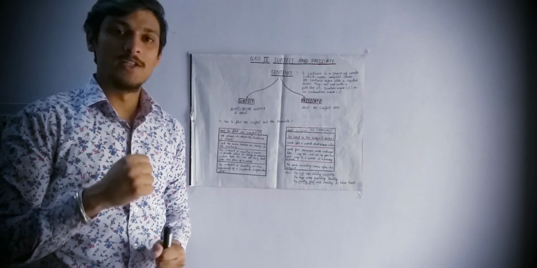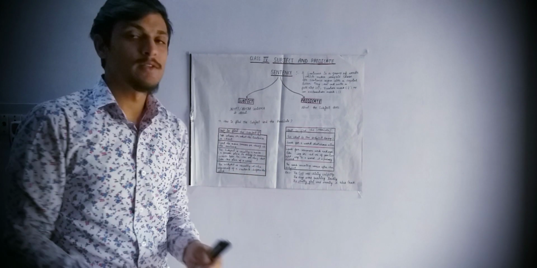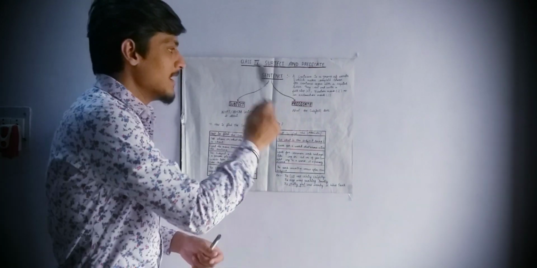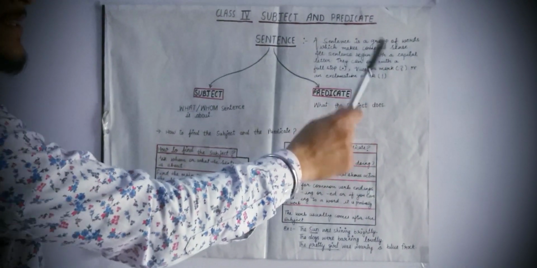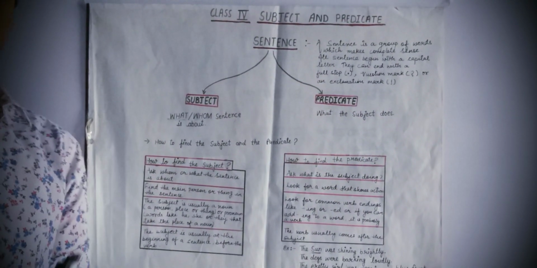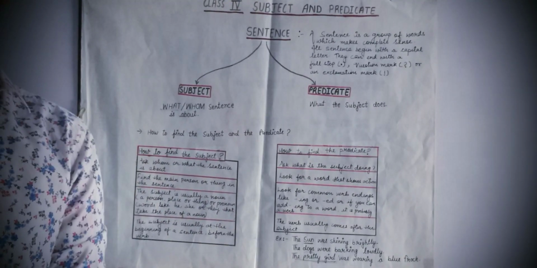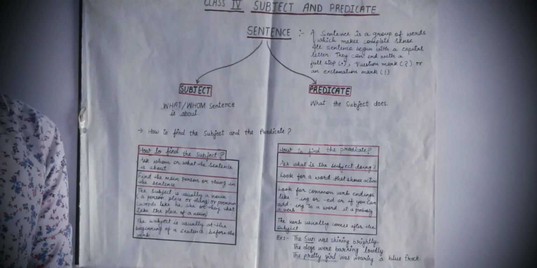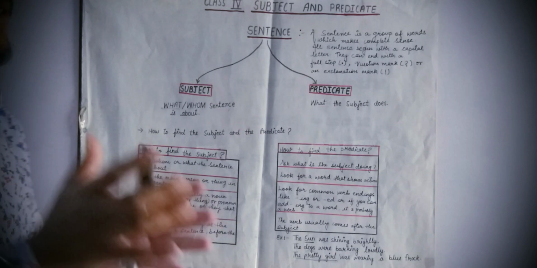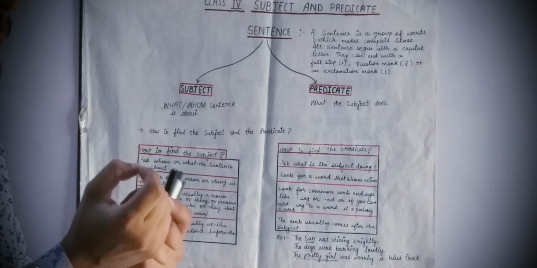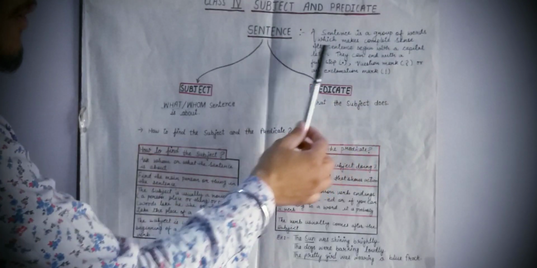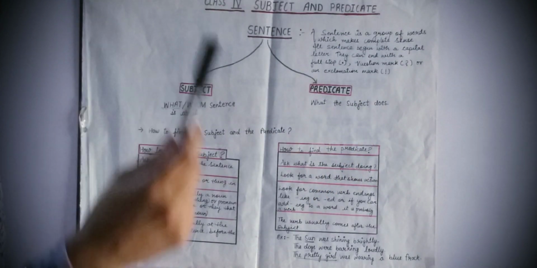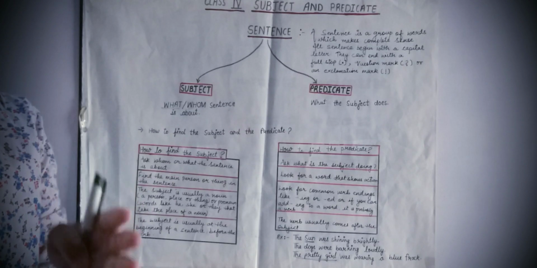So before we start with subject and predicate, let me first introduce what is a sentence. So let's begin. A sentence is a group of words which makes complete sense. That is, a sentence is a group of words that gives meaning, which makes complete sense.